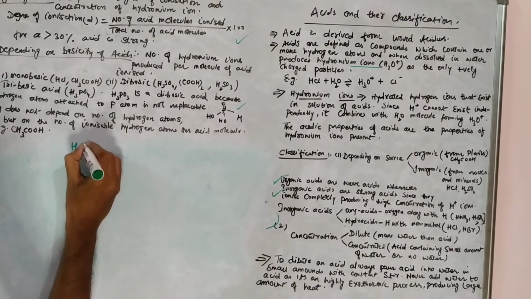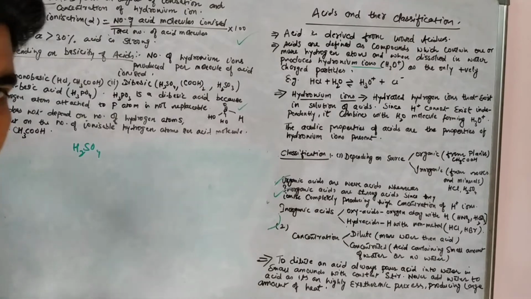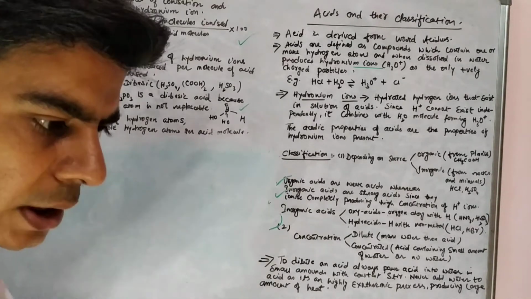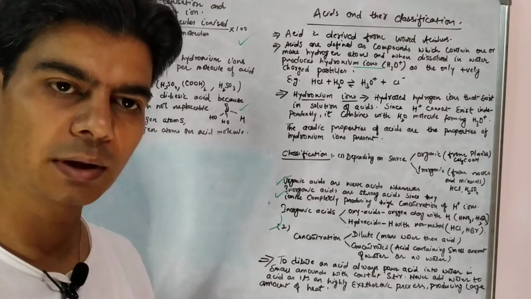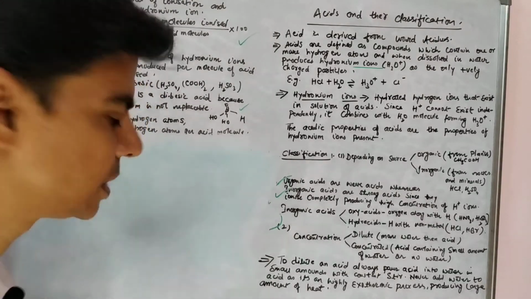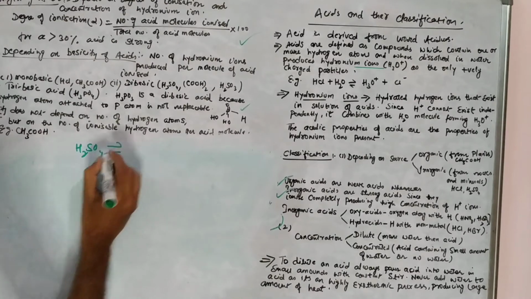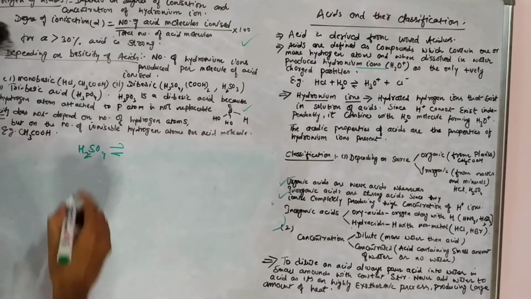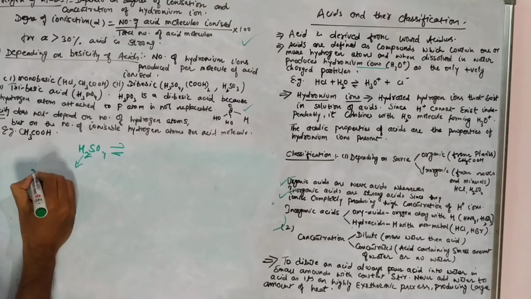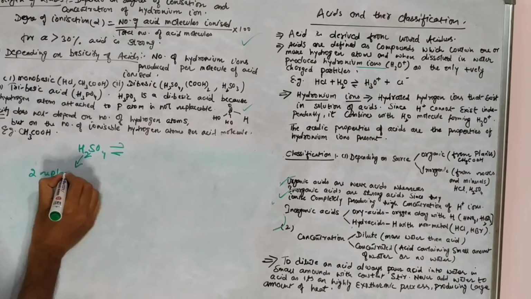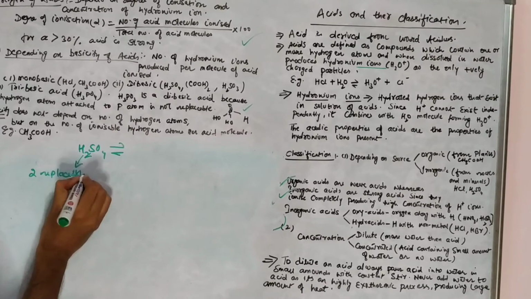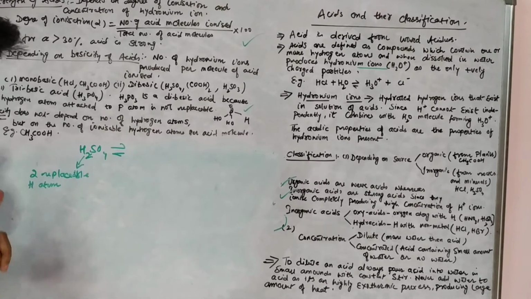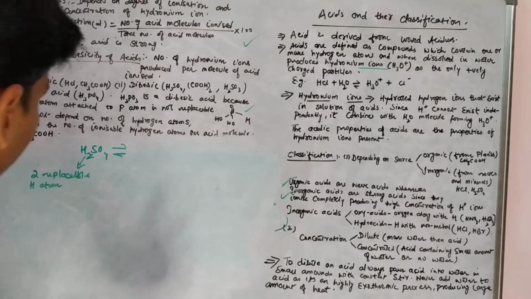A dibasic acid is H2SO4. We'll do this in salts in detail. We say that a dibasic acid ionizes in 2 steps, and a tribasic acid ionizes in 3 steps. What it means is that this sulfuric acid contains 2 replaceable hydrogen atoms, which will ionize in 2 steps.